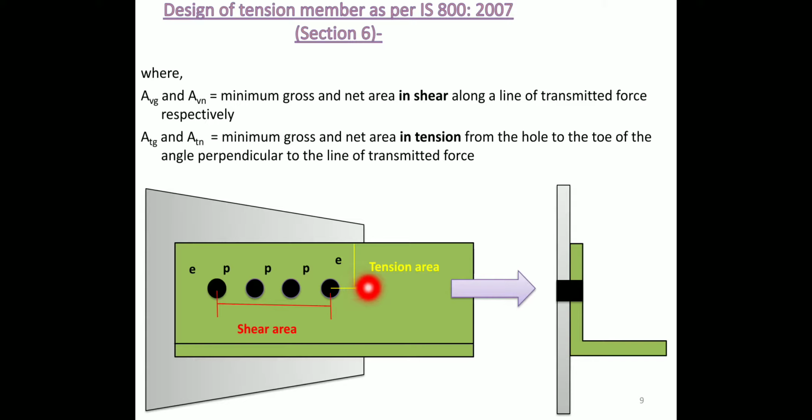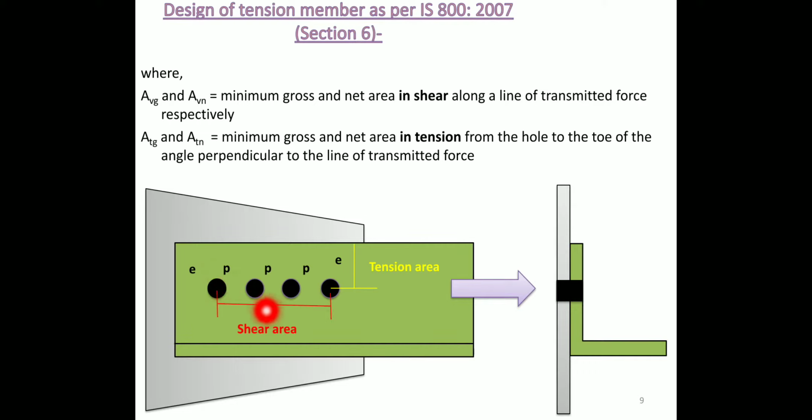The gauge distance is the center to center distance between 2 consecutive bolts measured perpendicular to the direction of force. We have studied pitch, gauge distance, edge distance and end distance.